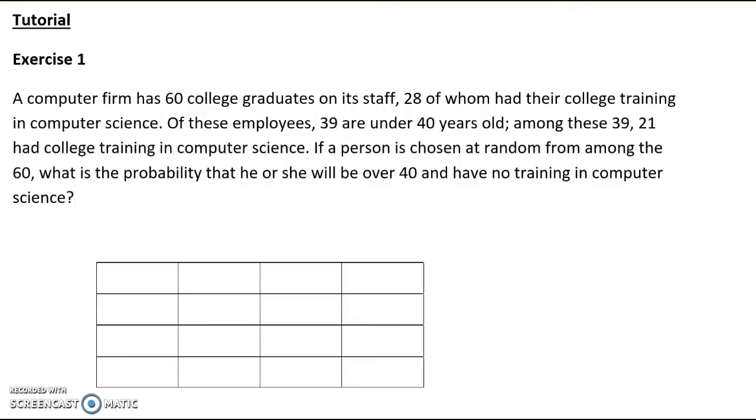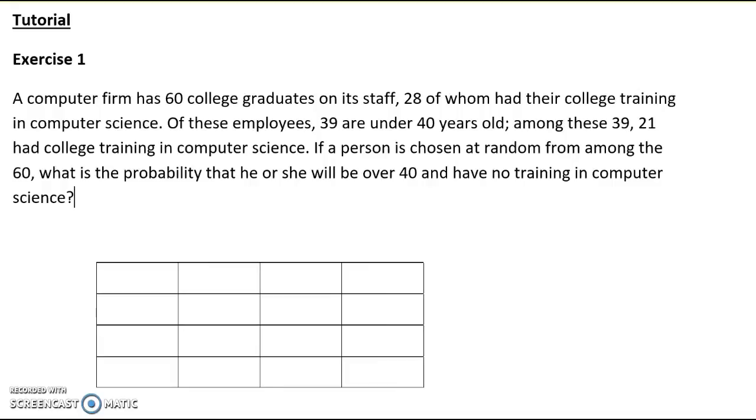We have 4 questions on the probabilities, right? Okay, so I will go with you with the first tutorial. First of all, you need to read the questions and then try to put all the information or all the probabilities values given to you in a contingency table. Alright, so let's do that.